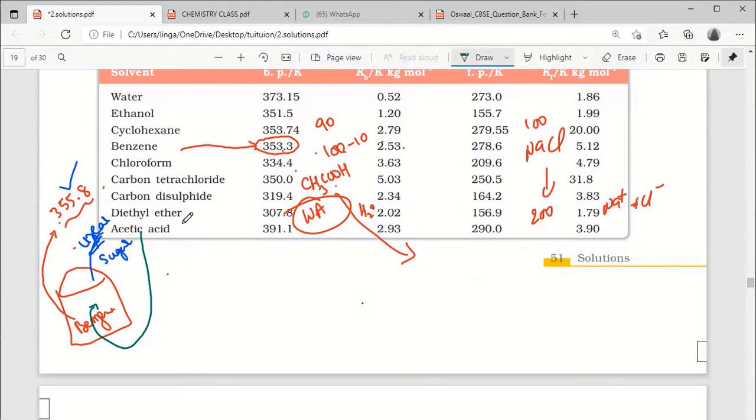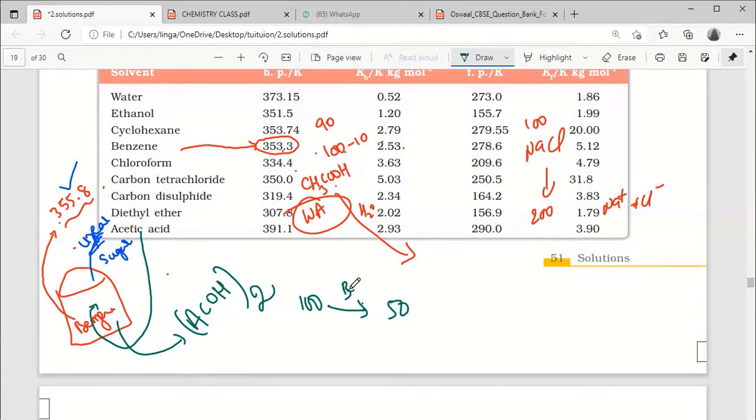But what I'm taking here is benzene. In benzene, the simple form of acetic acid is like this, ACOH. The ACOH will undergo dimerization. Dimerization means if I take 100 molecules, it becomes 50 molecules.